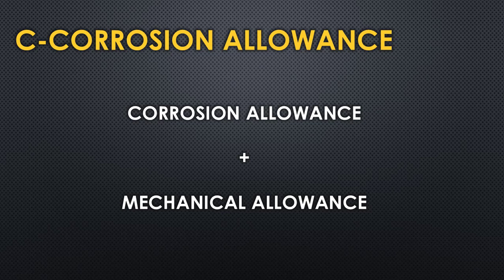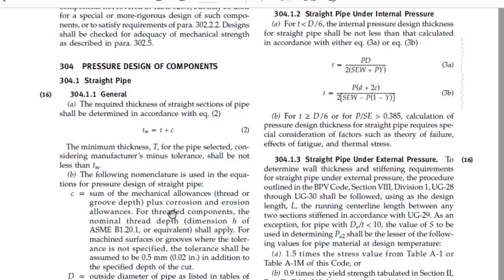What is mechanical allowance? Mechanical allowance is the allowance added to the piping for the threaded pipes and the machined pipe, because the grooves and cuts will have the material removed surfaces, so there will be a difference in thickness. So that's one of the reasons why the mechanical allowance is added for those materials. For the pipes which have a clean surface, mechanical allowance will not be added. Corrosion allowance is the allowance added based on the corrosivity of the fluid. I'll show you the actual calculation, how we have to calculate this for a particular size of a pipe.